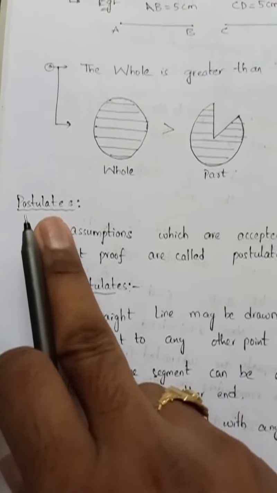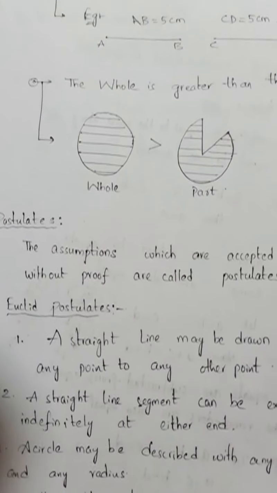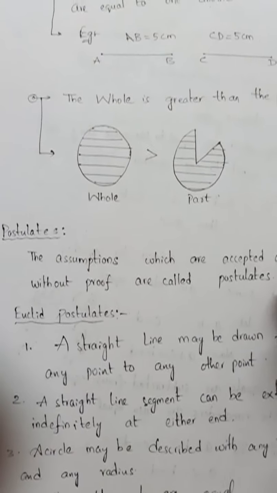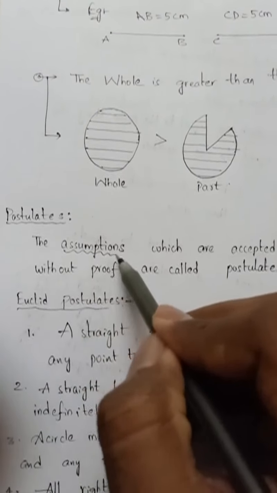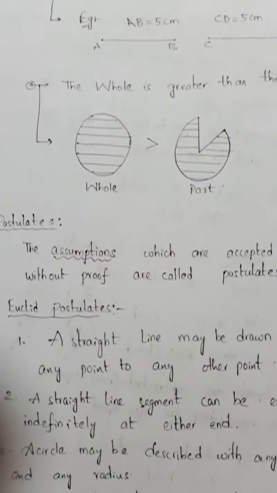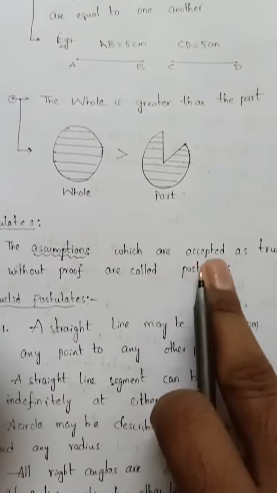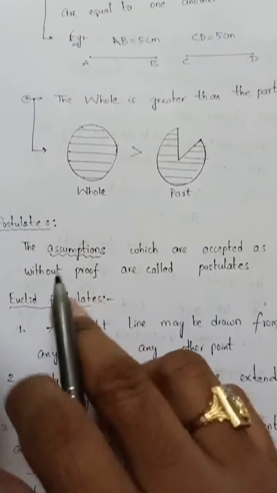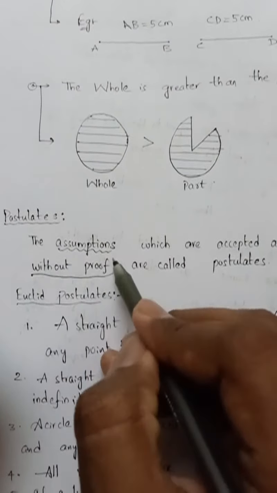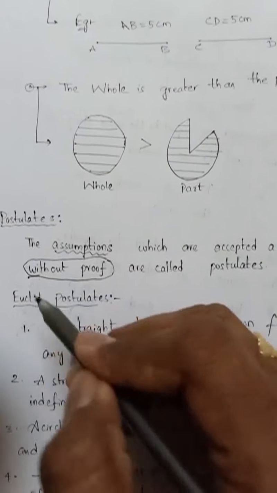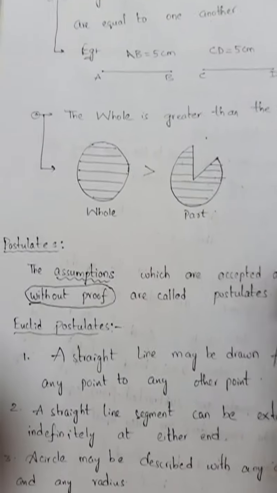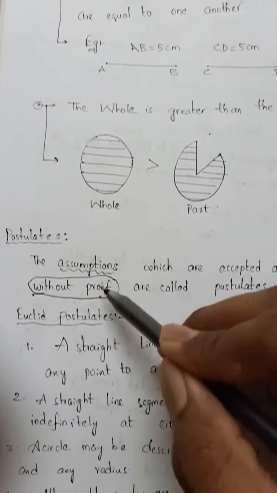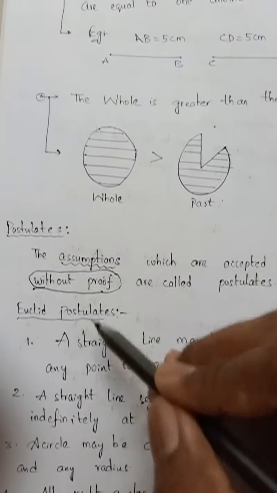Next, postulates. Postulates are also statements that need not be proved, but they are like assumptions. We need to assume them. So postulates are assumptions which are accepted as true without proof. Axioms are without proof, and postulates are also without proof. But axioms are self-evident, very common and basic, and postulates are somewhat greater than these, some assumption.